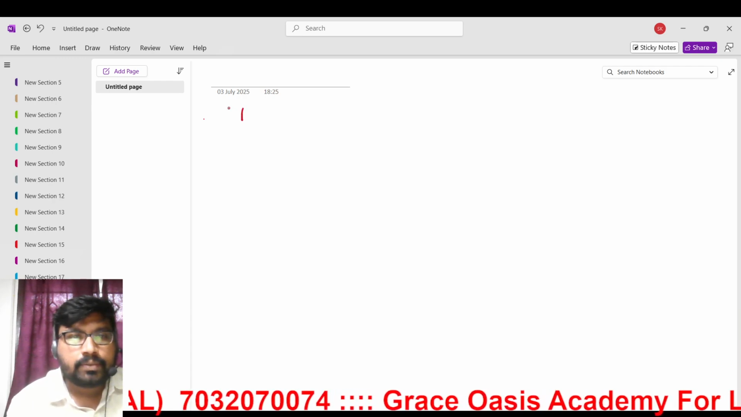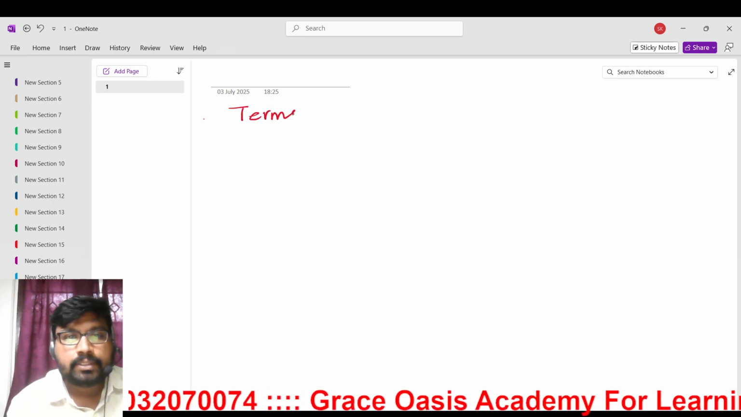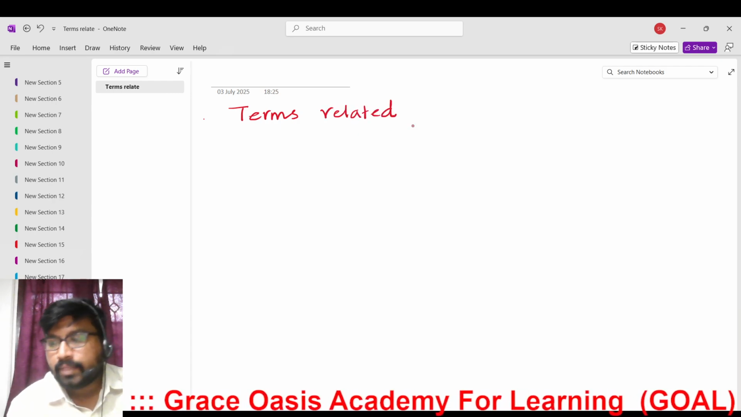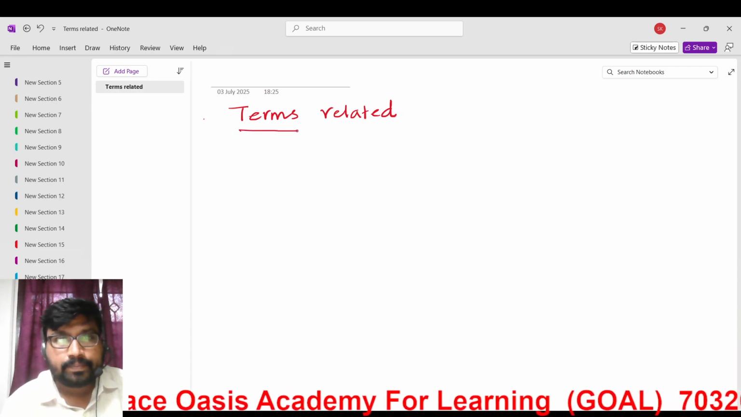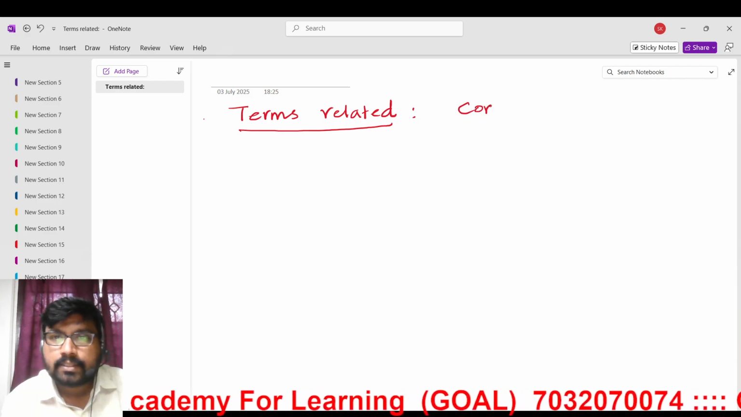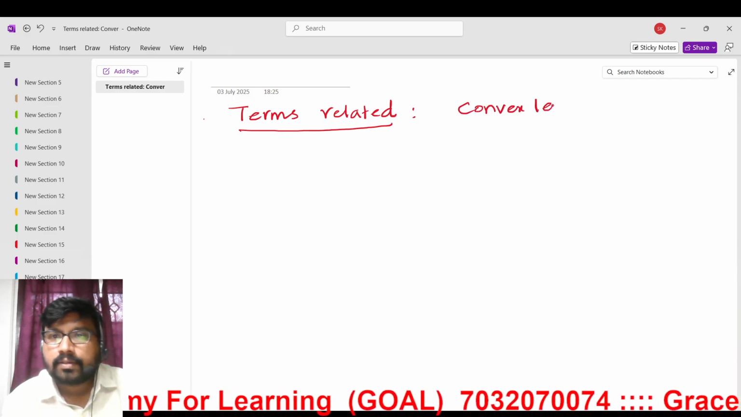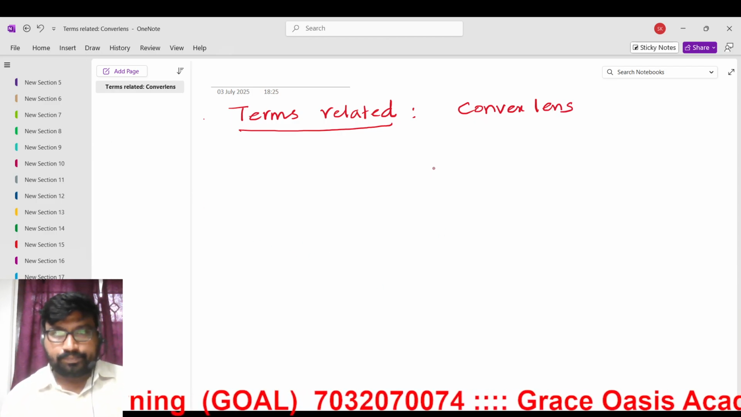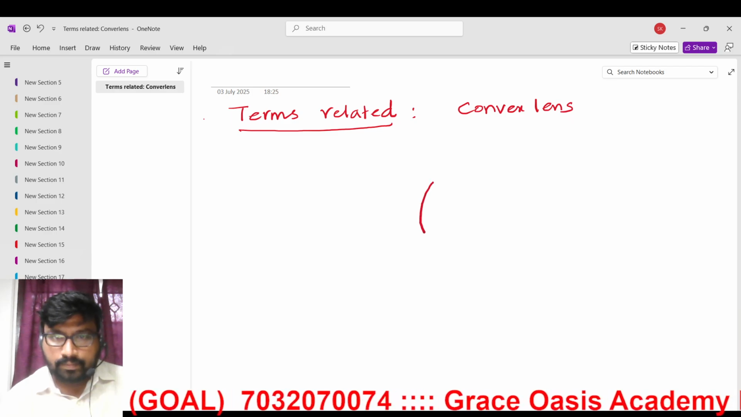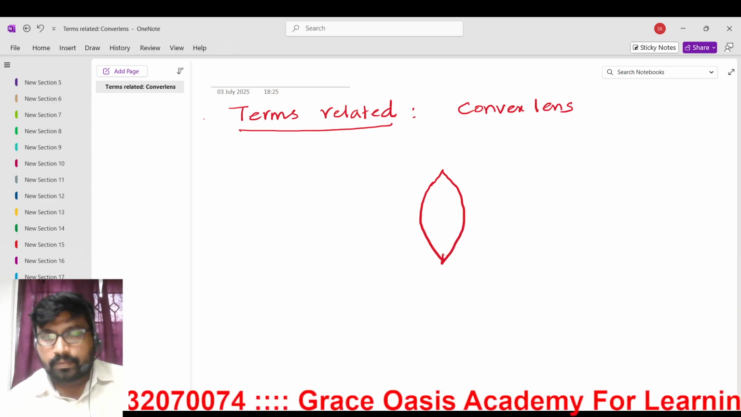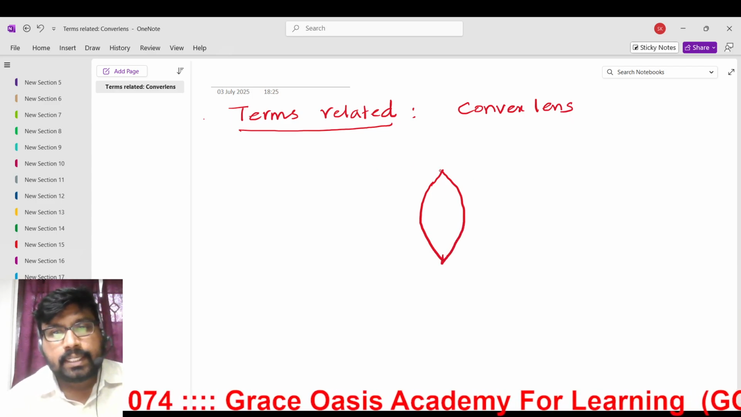Terms related to, let us see, terms related. Okay, first we'll see the convex lens. Right, convex lens. Right, this is a convex lens.